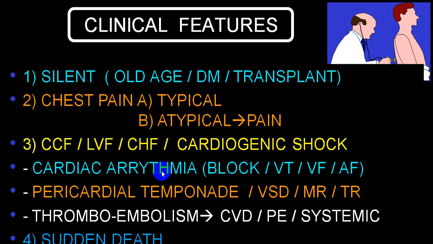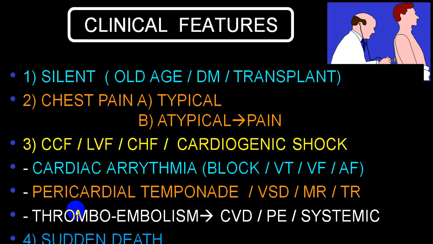Person can also present as cardiac arrhythmia in the form of a block or tachyarrhythmias or bradyarrhythmias like ventricular tachycardia, ventricular fibrillation, atrial flutter, fibrillation, or idioventricular rhythm, complete heart blocks. Person can have rupture of myocardium producing cardiac tamponade, rupture of interventricular septum ending in ventricular septal defect. Rupture of papillary muscle can end up in acute MR, which can end in acute left ventricular failure. Even a person can develop acute TR in a right ventricular infarct.